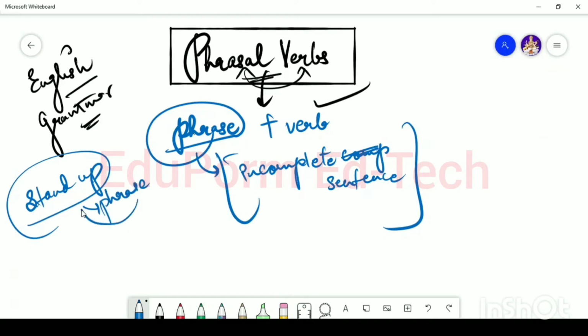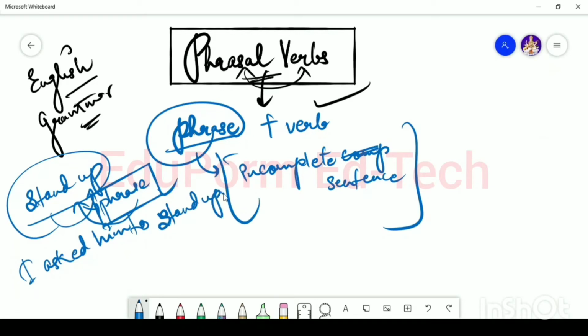Why are we calling it a phrase? Because it is an incomplete sentence. It does not contain any subject or object or predicate. It doesn't have any punctuation marks. So that is the reason we call it a phrase. But if I use it in a sentence like I asked him to stand up, now this is a proper sentence.